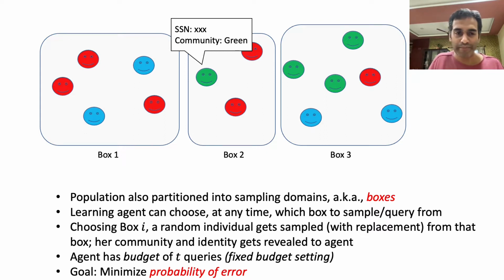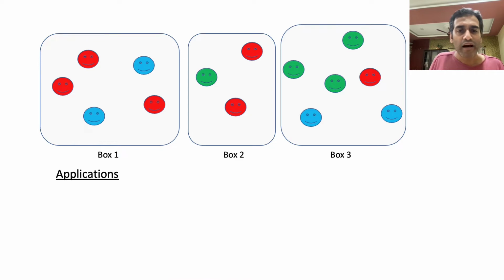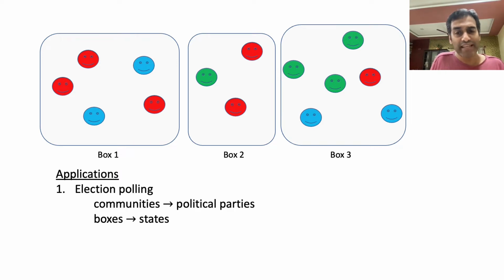Okay. So having described the problem formulation, let me now state a couple of applications that motivate this problem formulation. The first of these is election polling. You can think of different communities as being different political affiliations to various political parties, for example. And so identifying the largest community corresponds to identifying the most popular political party.